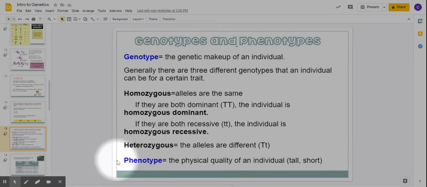And then the last definition that we need to know is heterozygous. Heterozygous means you get one of each. They are different. The root of hetero means different. So here we have a big T and a little t. They are not the same. You have one gene for tall and one gene for short. However, this individual will be tall because, again, the tall masks or covers up the little t for short.